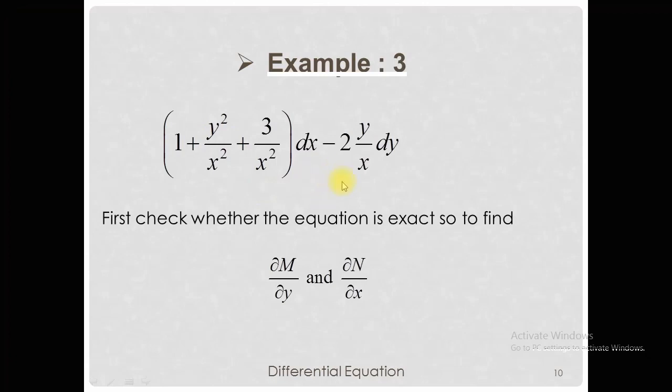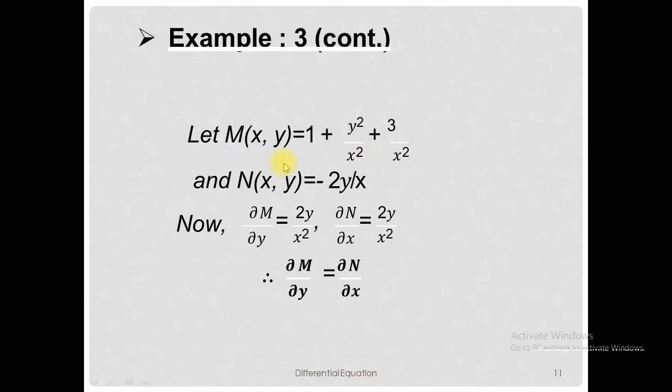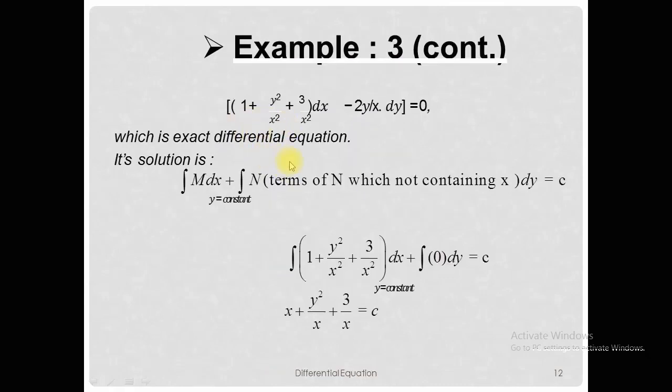But in this question, the N function has only one term, which contains x, so we skip the N term integration in the formula and take only the integration of the M function with respect to x, where y is treated as a constant.